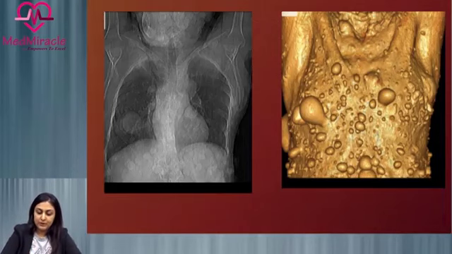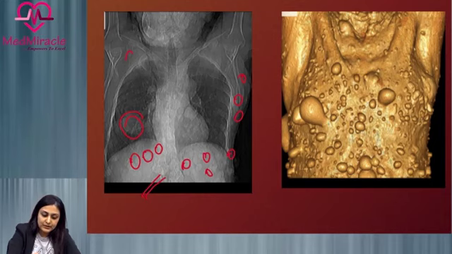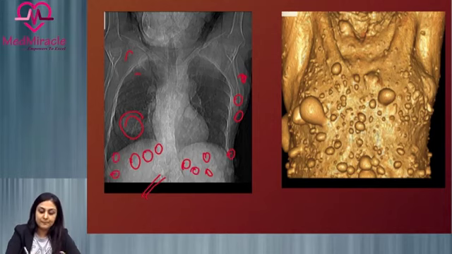Here now we are coming on to the other cutaneous feature, which is neurofibromas. So here this is an X-ray where we are seeing multiple well-defined lesions, well-defined opacities, which are also seen in the soft tissue and which are projecting onto the chest but are actually cutaneous lesions. So we are seeing these innumerable multiple well-defined opacities, which are soft tissue density, suggestive of soft tissue tumors.